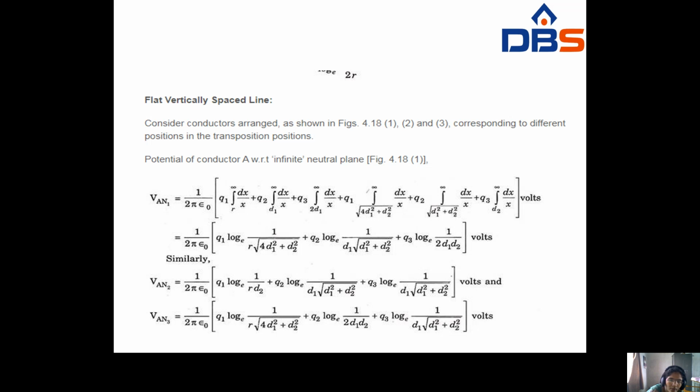Similarly, VAN2. Okay, VAN2 equal to 1 by 2 pi epsilon naught. According to the positions, it will be changed. Okay, so there is no necessity of derivation. We just know the formulas: d2 plus Q2 log e 1 by d1 square plus d2 square. Okay, same for VAN3, 1 by 2 pi epsilon naught. Okay, same formulas.